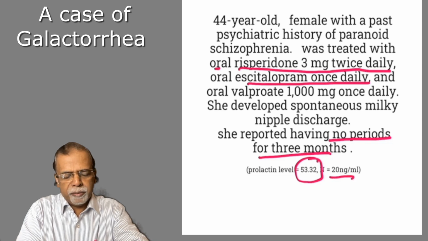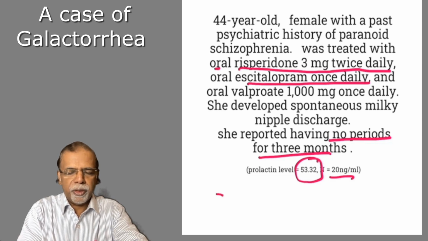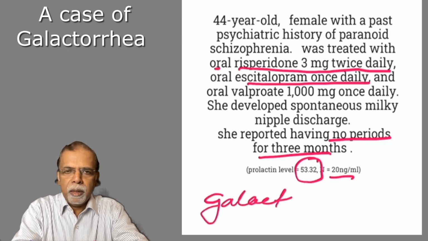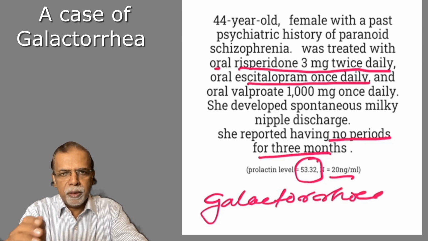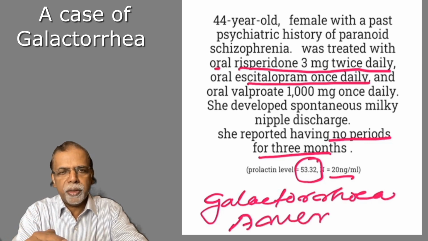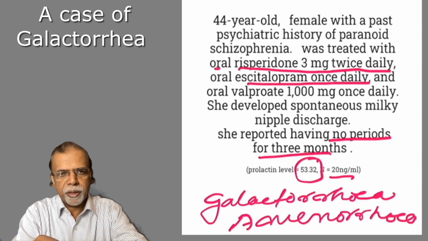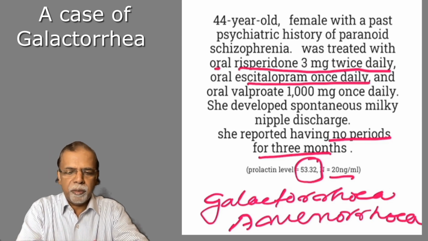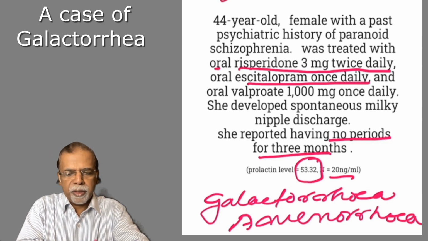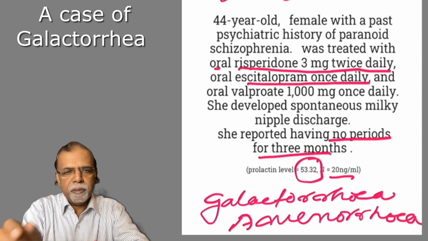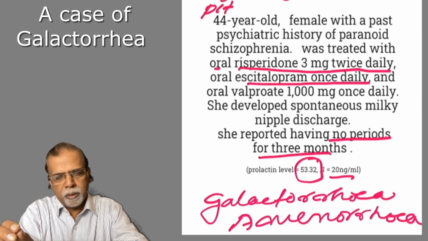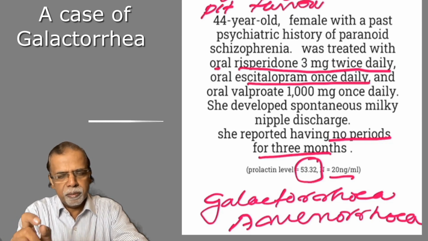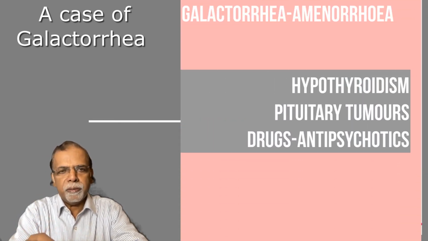Serum prolactin was done. It was 53.32 nanograms, normal 20 nanograms. So this patient has galactorrhea, amenorrhoea and increased levels of prolactin. So this is what is called galactorrhea amenorrhoea syndrome. There are different causes for galactorrhea amenorrhoea. Other than pregnancy, this may be due to hypothyroidism, pituitary tumors, and most important, drugs.